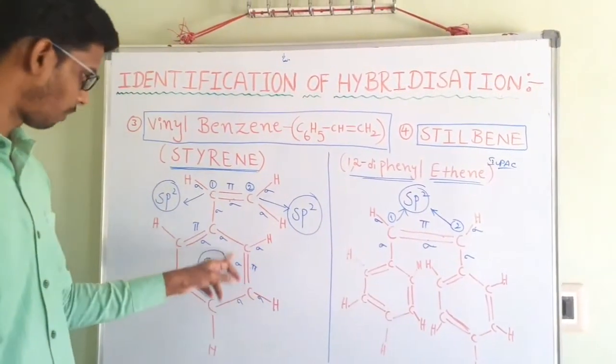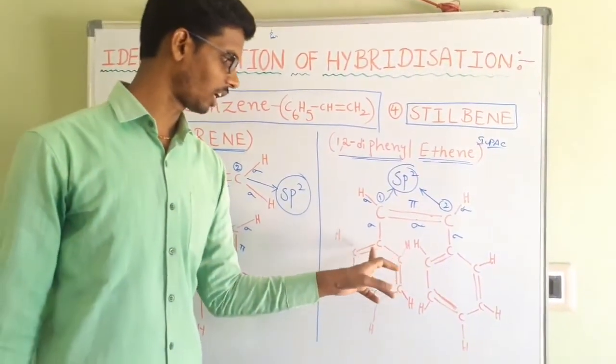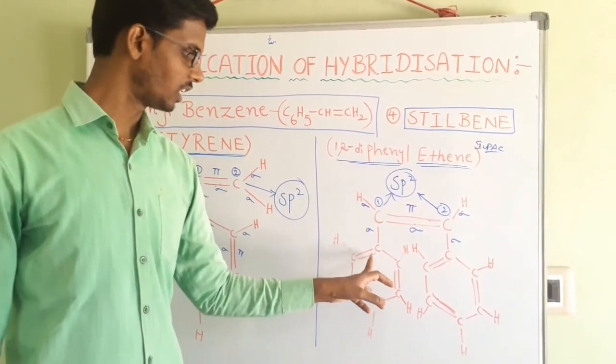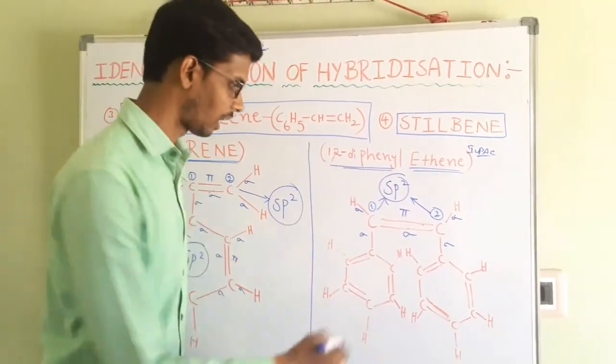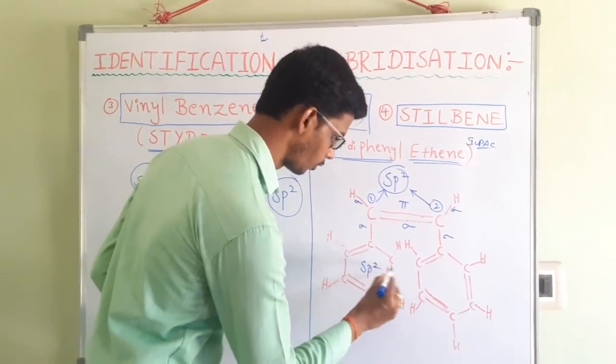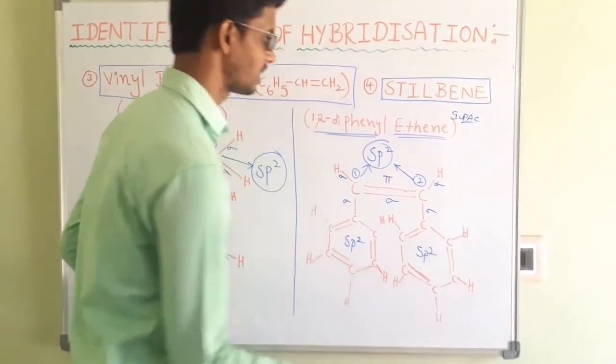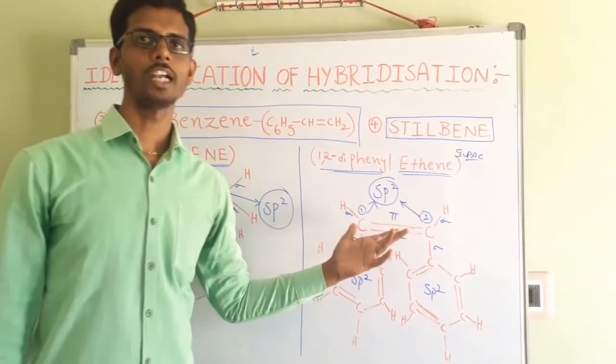Already we discussed that in the benzene ring, each carbon has 1 double bond, that is, each carbon has 1 pi bond. That's why all the carbons have sp2 hybridization. This is the simple method to identify the hybridization.